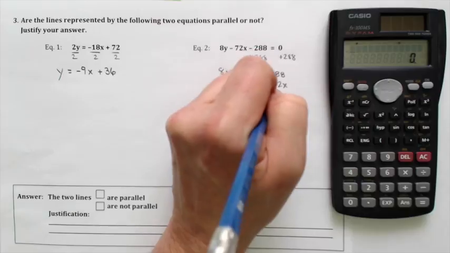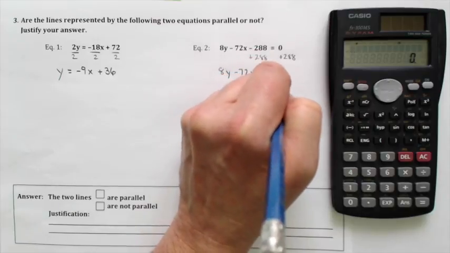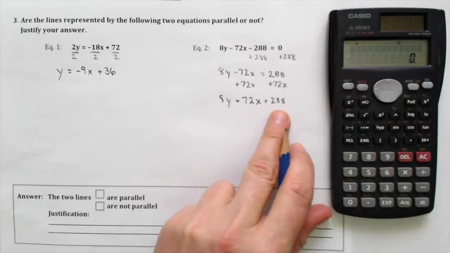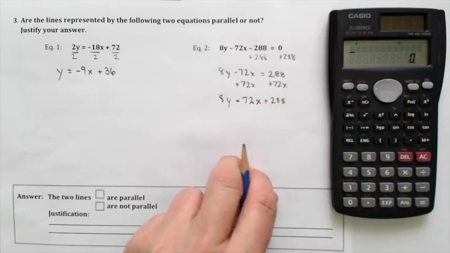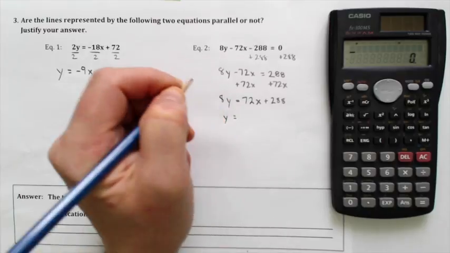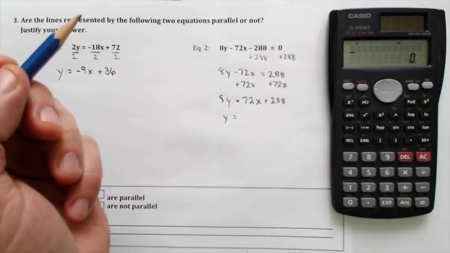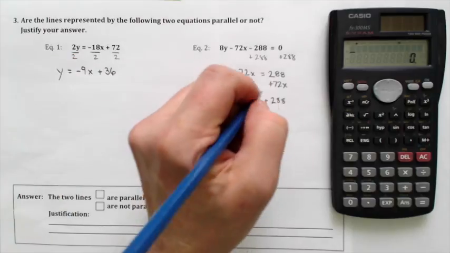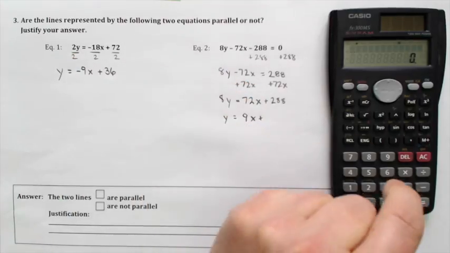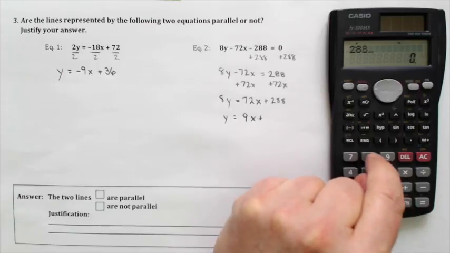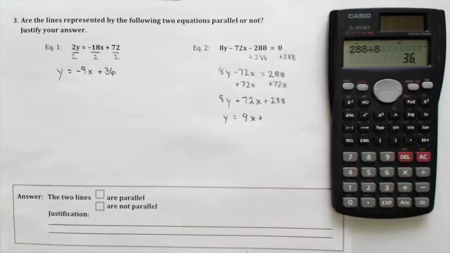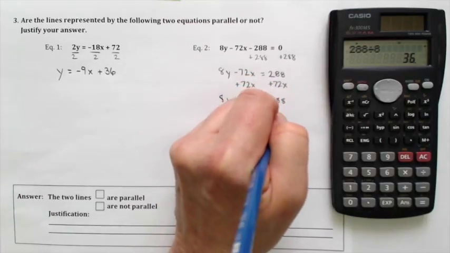Don't forget your x, and don't forget that you can't add that 72 with the 288 because it's 72x, right? That has to stay distinct, the x term from the constant. And now I'm going to divide everything by 8, and when I do that, you're going to see that I get 9x plus, better check this one, 288 divided by 8, I think gives me 36 as well.